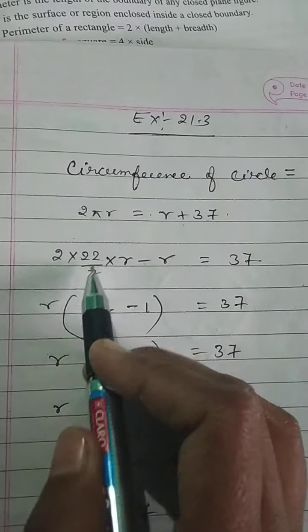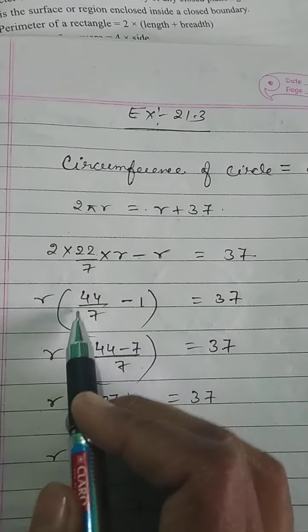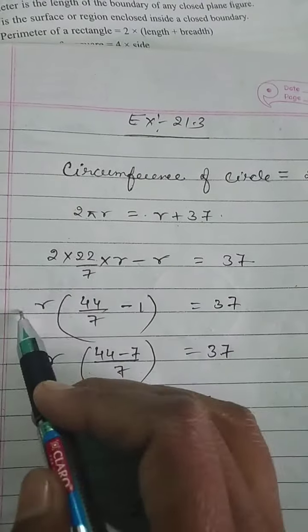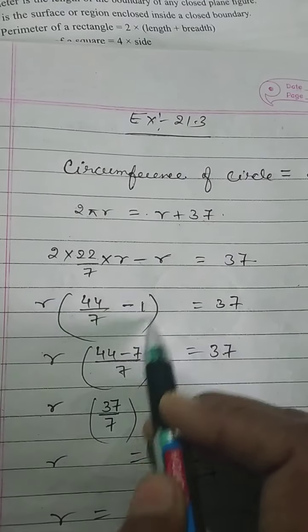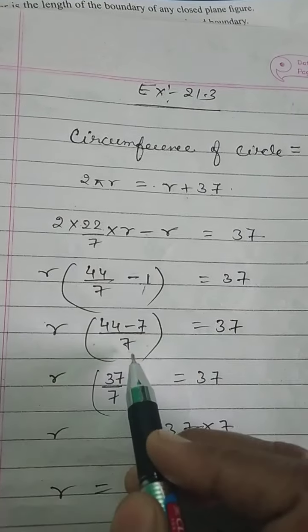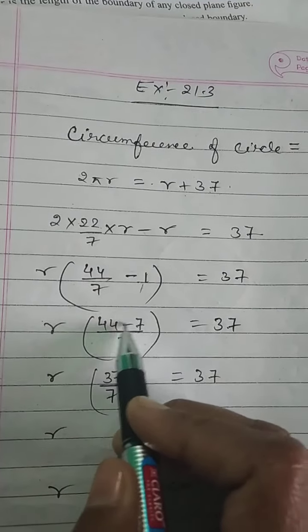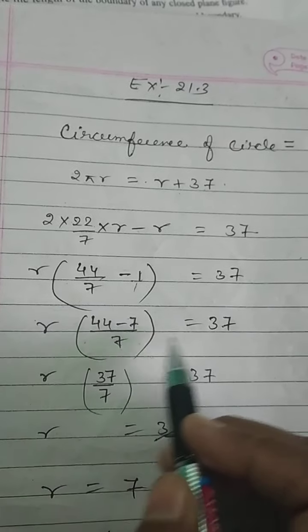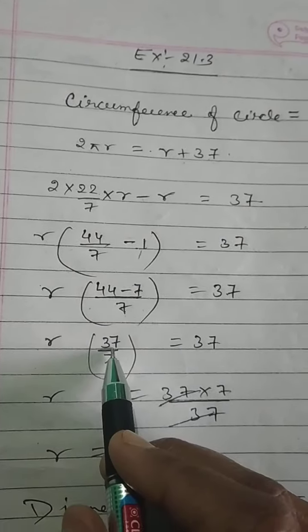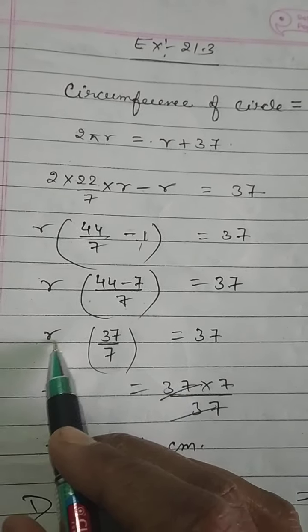So here will be 2 into 22, that is 44, divided by 7, minus 1, since we are taking r common. Now take the LCM of the denominator, we will get 7. So 44 minus 7 by 7 and r will be here only. After that 44 minus 7 is equal to 37. We have to get the value of r.